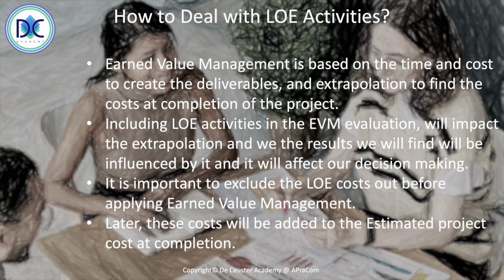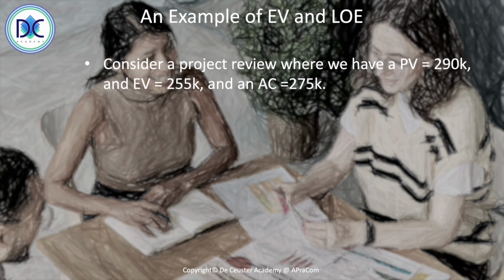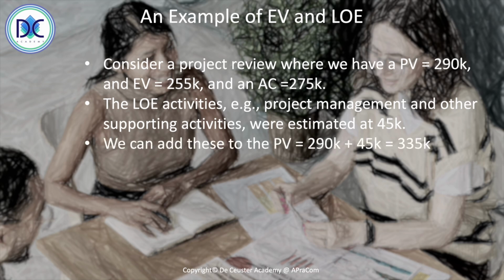Let's have a short example of earned value and level of effort. We have a project review with a planned value of 290k, an earned value of 255k, and an actual cost of 275k. We have level of effort activities, for example project management and other supporting activities, and they were estimated at 45k. We can add those to the planned value, so we find the new planned value including the level of effort is 45k.